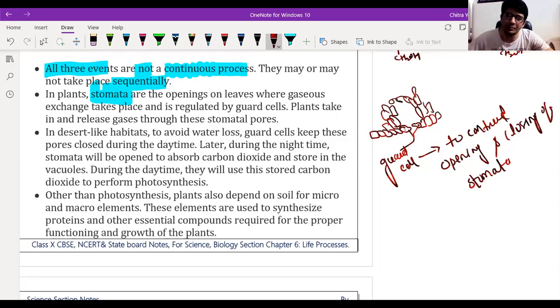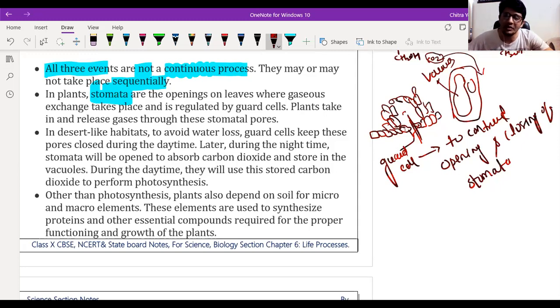In plants like desert plants, we have the cactus. What these guard cells do is they open during the night time and absorb carbon dioxide, and that carbon dioxide is stored inside the cell, in vacuoles. In the plant cell there are large spaces present, and these large spaces are called vacuoles. In these vacuoles, carbon dioxide is stored during the night time, and it is used the next day for the photosynthesis reaction.